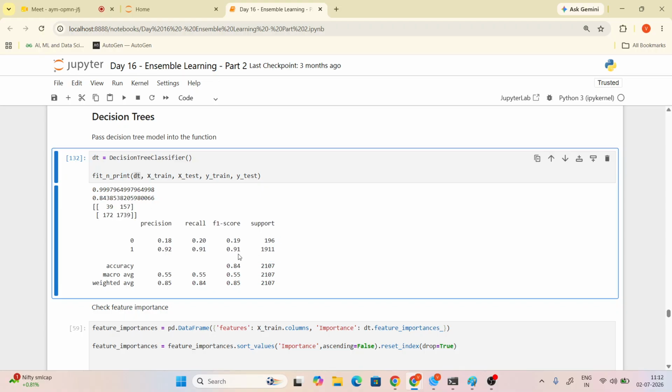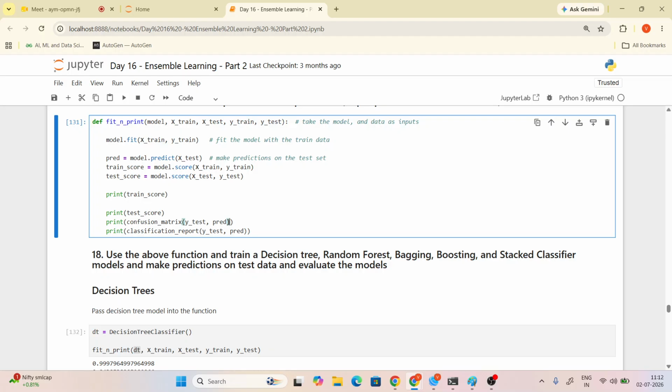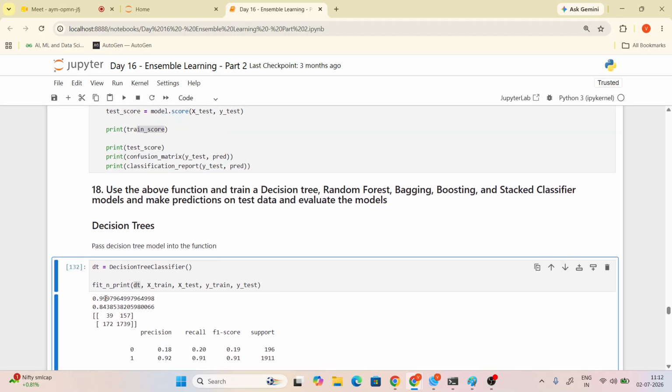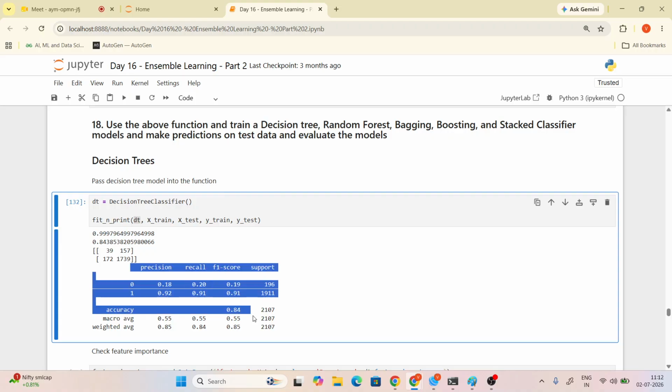Now you are simply seeing, so what is the accuracy using the decision tree? 84%, right? See, Alka, the first one is the training score. The second one is the testing score. This is the confusion matrix, and this is the classification report. Have you got my point?